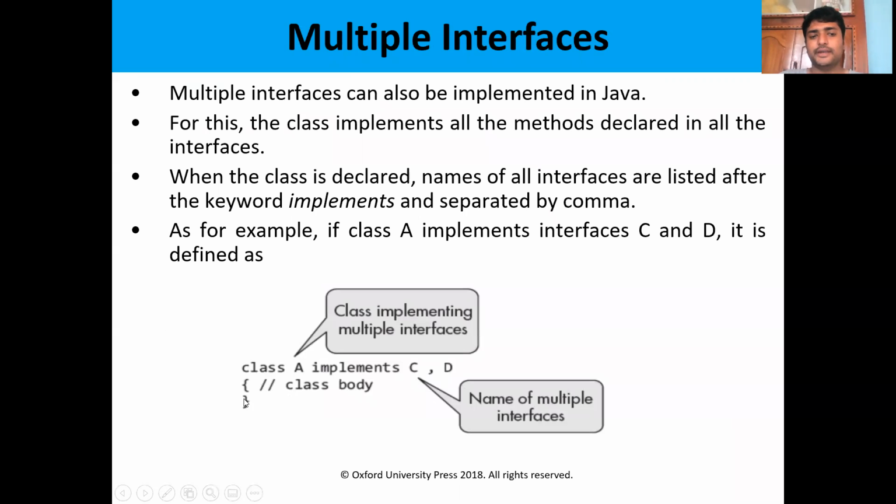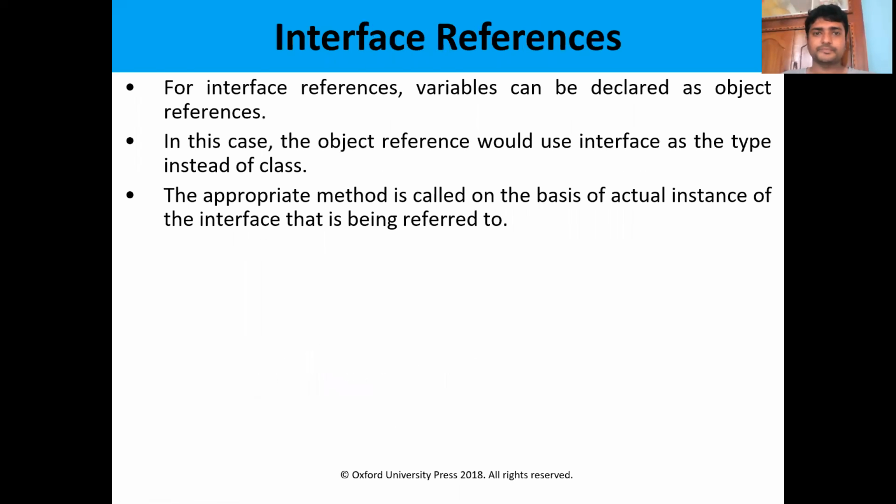That means a class can implement, at a time, interface C and interface D. A class can implement multiple interfaces at a time, C comma D comma U. Any number of interfaces can be implemented by a single class. So that is all about multiple interfaces and the keywords. Here we have used two new keywords, interface and implements. In inheritance, we have used the extends.